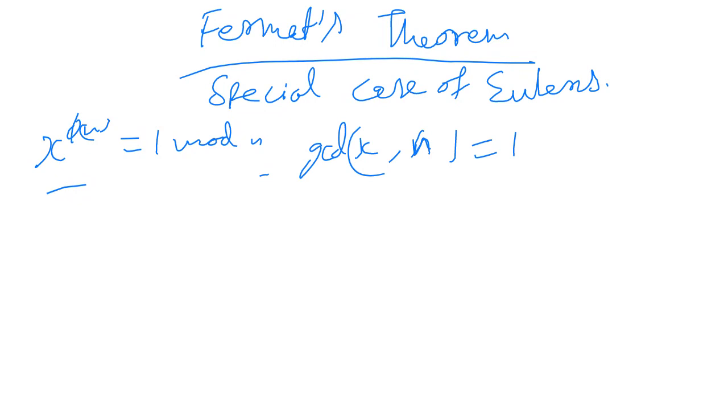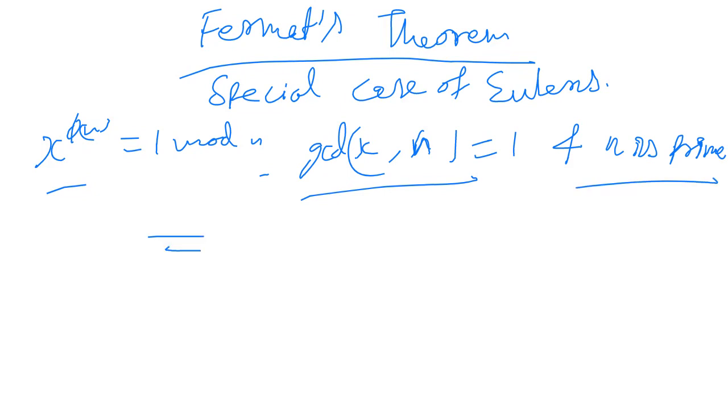But Fermat is a special case of Euler's. It says that n is a prime number. It also says that this condition is true and n is prime. So simply if n is prime, the formula will become x to the power n minus 1, because phi n, Euler's totient function, becomes n minus 1 when n is prime.